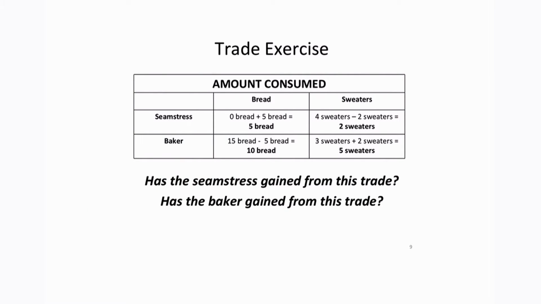So we take the amount that they produce, 0 bread and 4 sweaters for the seamstress, 15 bread and 3 sweaters for the baker, and subtract or add the amount that they trade. So for the seamstress, she gives up 2 sweaters and she gains 5 bread. So she ends up with 5 breads and 2 sweaters. On the other hand, the baker gives up 5 bread and he gains 2 sweaters. So he ends up consuming 10 bread and 5 sweaters.